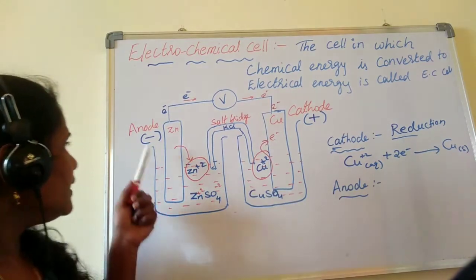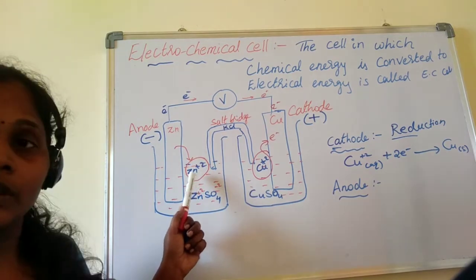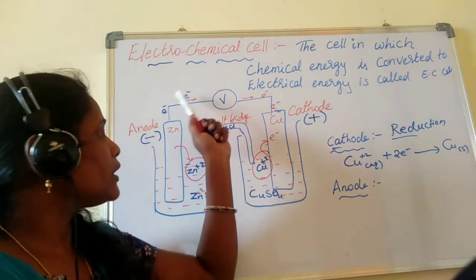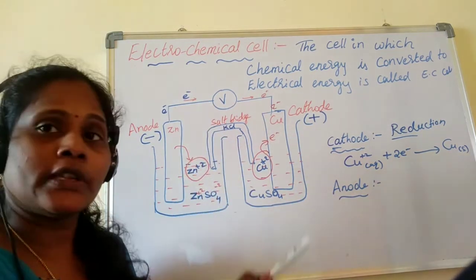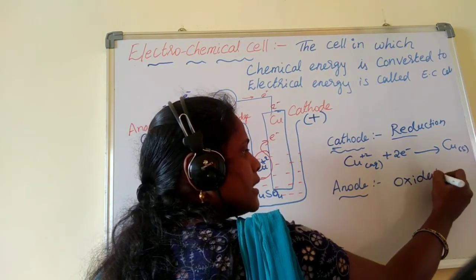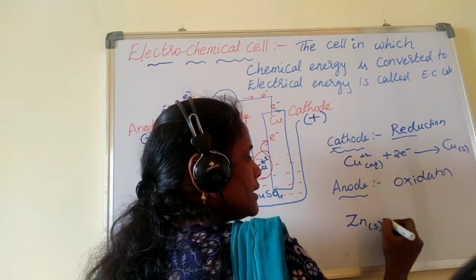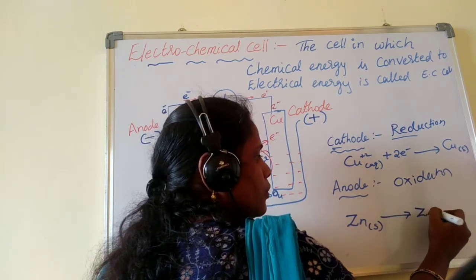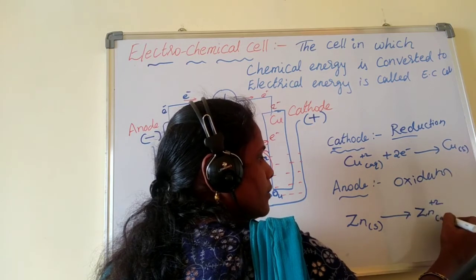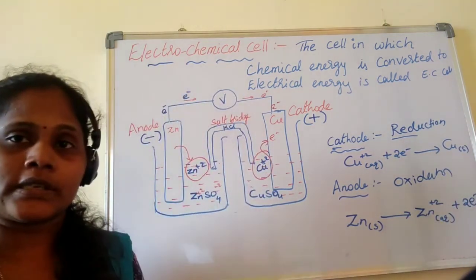But at the anode, what is happening? Zinc is converting into zinc plus 2 by losing 2 electrons. Loss of electrons is oxidation. Therefore, at the anode oxidation happens, that is zinc giving 2 electrons to convert into zinc plus 2 ions.